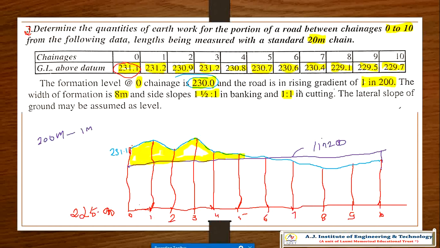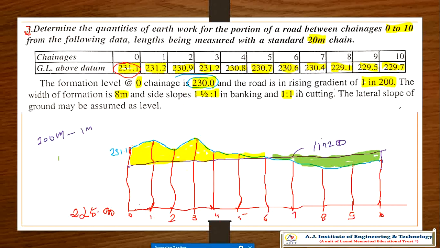This portion is under banking, till here. And this portion is in cutting, below the line. Formation line means road line. This portion is in cutting till here. So this is the type of cutting and filling.